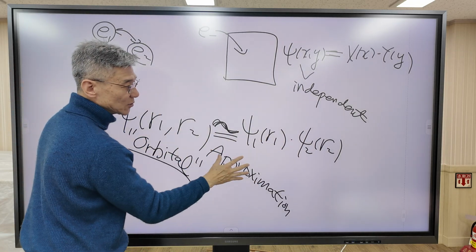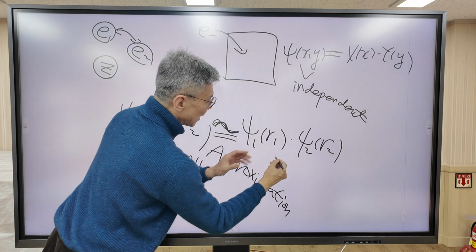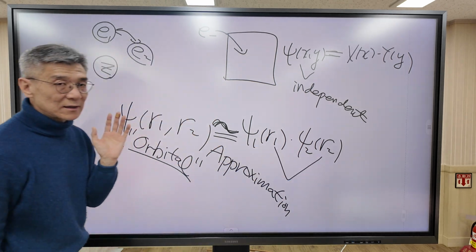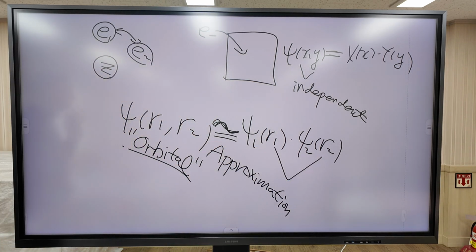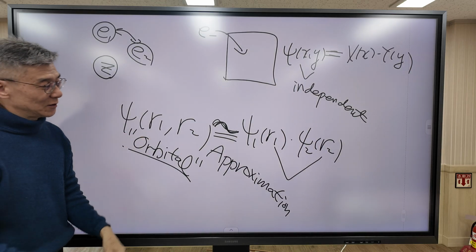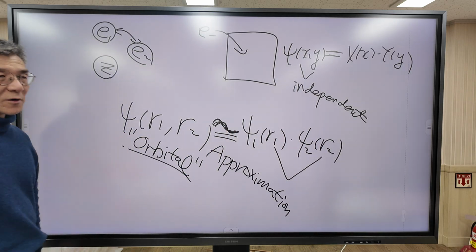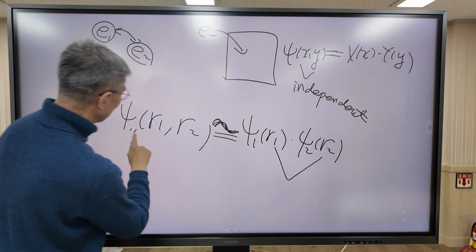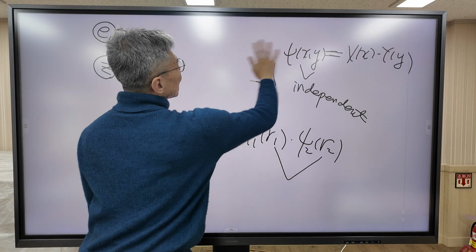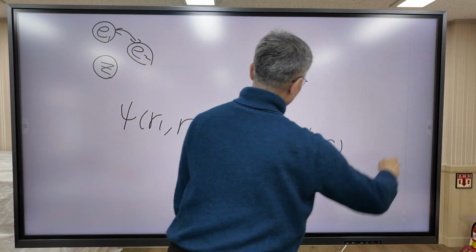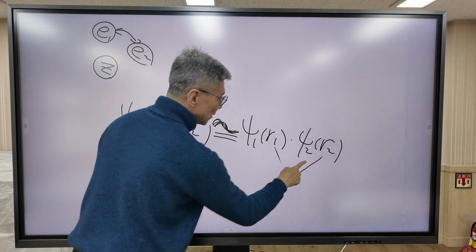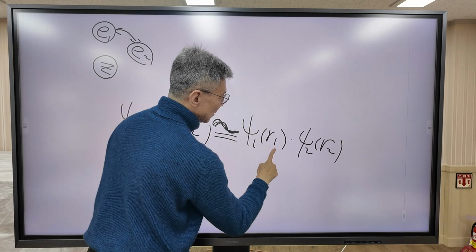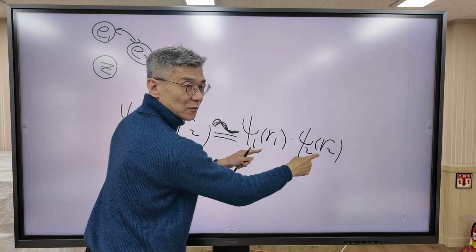But this is an approximation because R1 and R2 are not independent. They are dependent. Now our task, with this orbital approximation, is to determine ψ1 and ψ2.